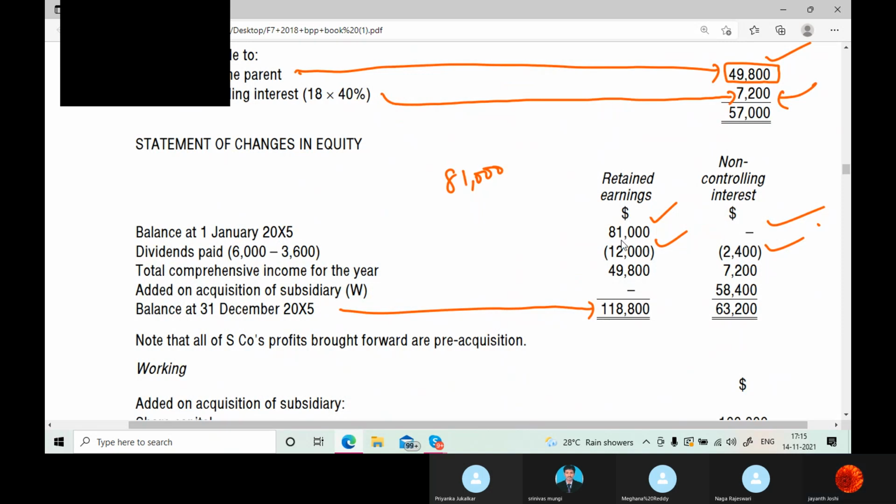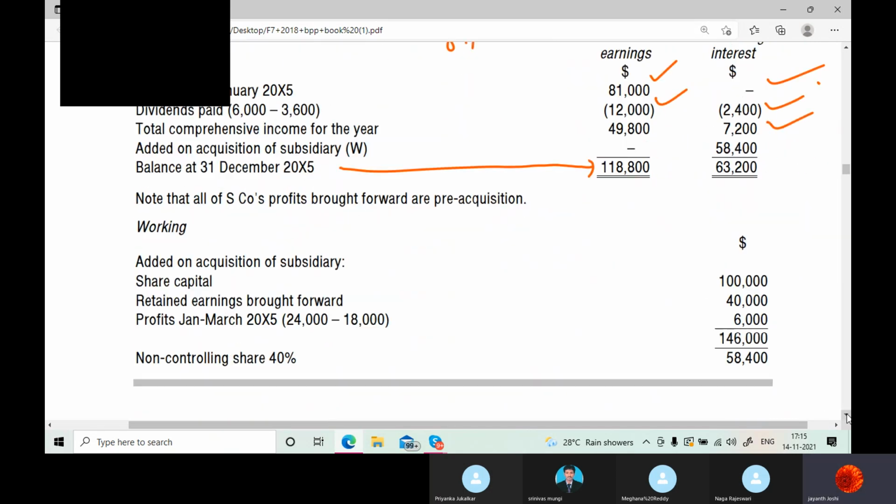Now, the profit they got is 7,200. Added on acquisition of subsidiary. So what we have done here. As you know, this subsidiary company has been acquired by the parent on 1st April.